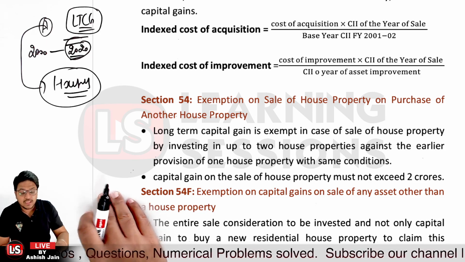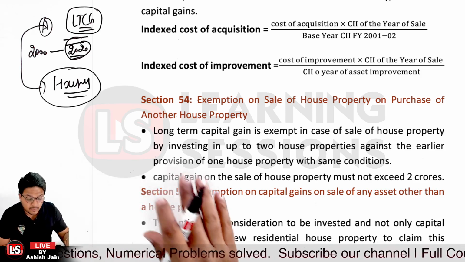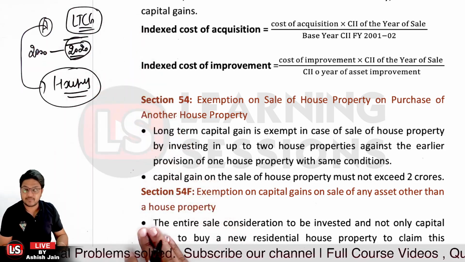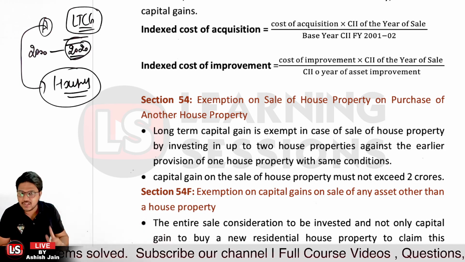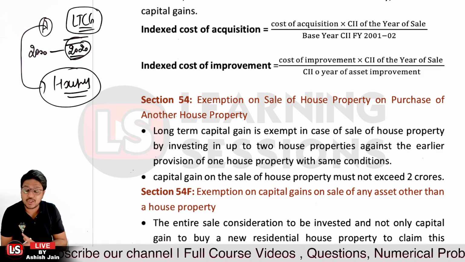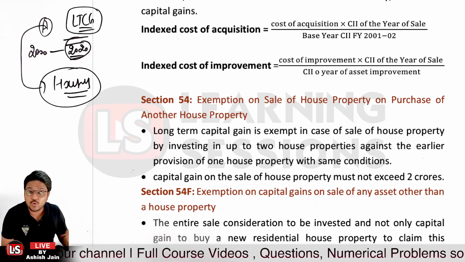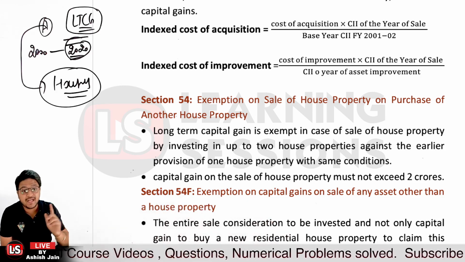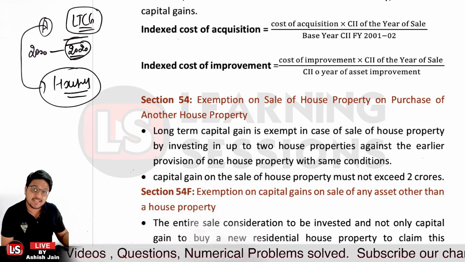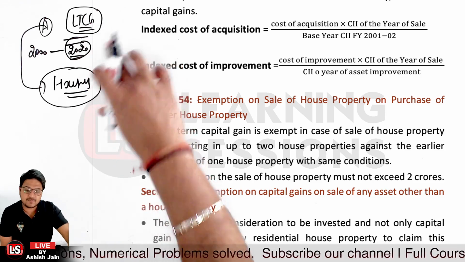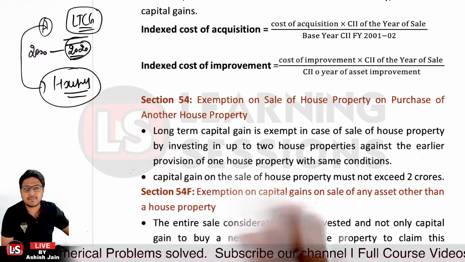The capital gain on that particular housing property will be exempted, right? But the condition is this, that the capital gain on selling of that previous property should not be greater than 2 crore rupees. If the capital gain on selling of the property was greater than 2 crore rupees, in that scenario this particular exemption won't be applicable.